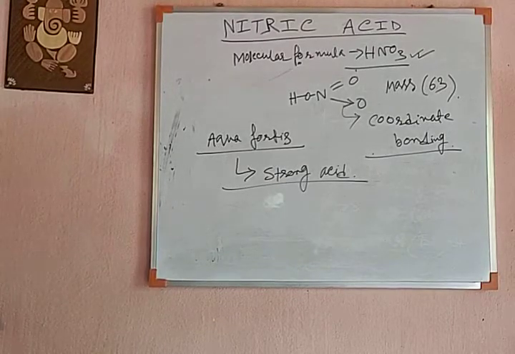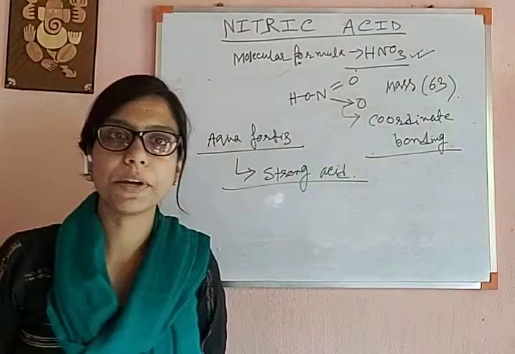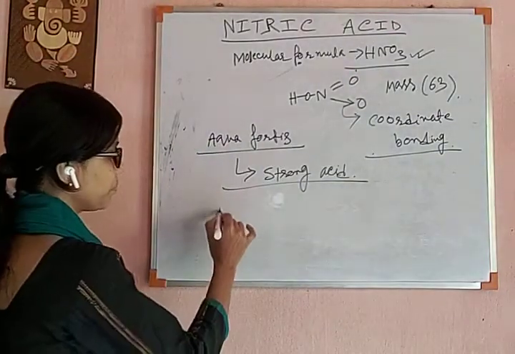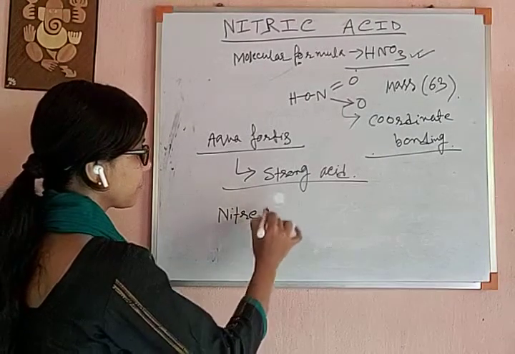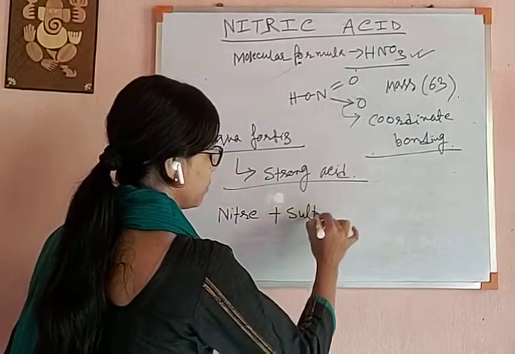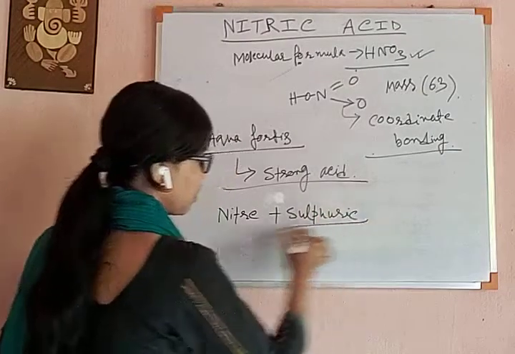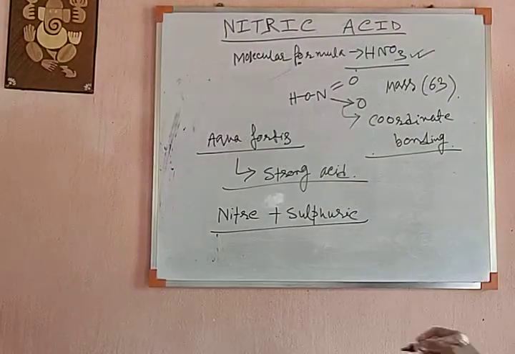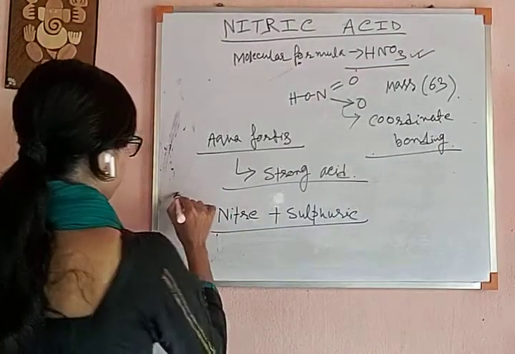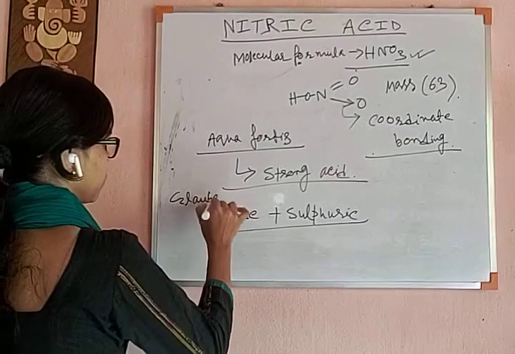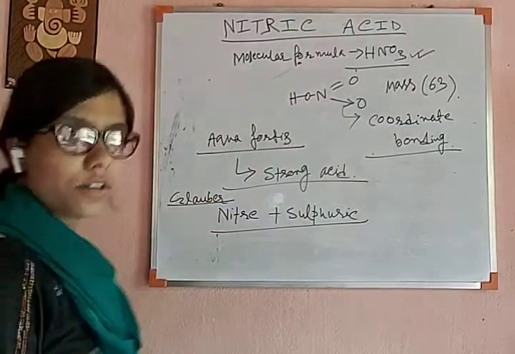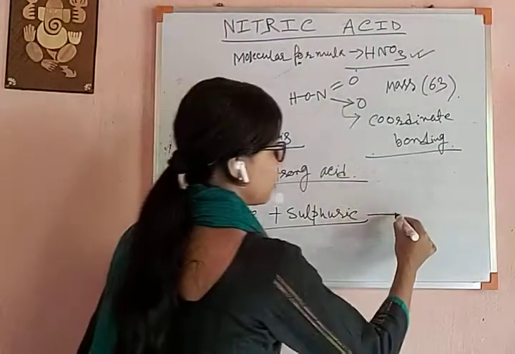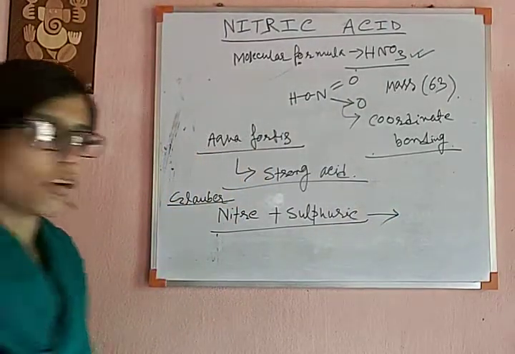Nitric acid was prepared by combining niter and concentrated sulfuric acid. The scientist Glauber did this experiment. Niter is potassium nitrate, and by heating potassium nitrate, that is niter, with sulfuric acid, nitric acid was obtained.